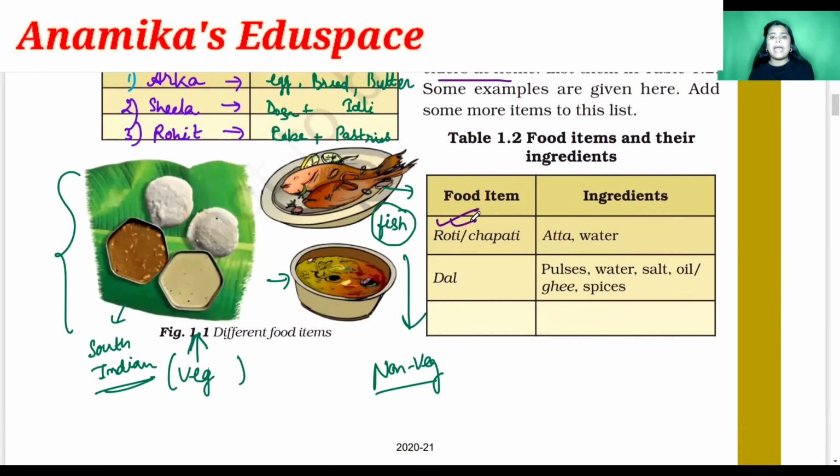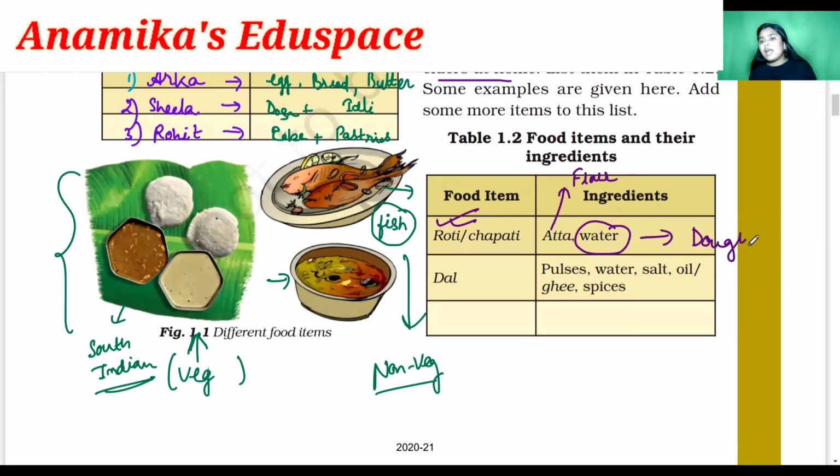First is roti or chapati. This is a daily food item which everyone has. You can ask your mom how to prepare a roti or a chapati at home. So how to prepare? First we need the raw material, that is flour. This flour is named atta. We need flour, and along with it we need water to make the dough.